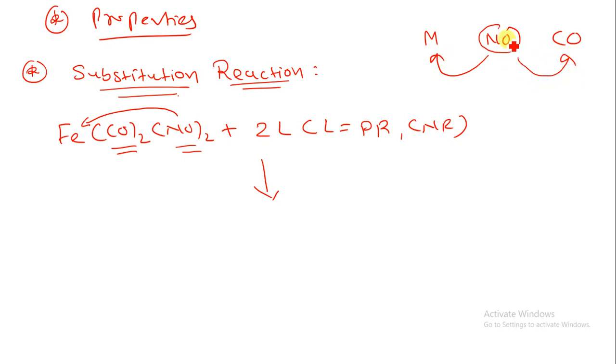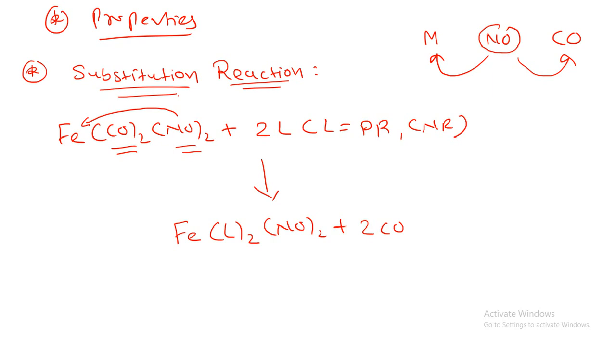You have to remember that NO has a strong affinity to bind the metal as compared to the carbonyl. So the ligand will attach over here and CO will be removed from the reaction material. Here I have Fe with the ligand twice, attached with the nitrosyl compound, and CO is removed.